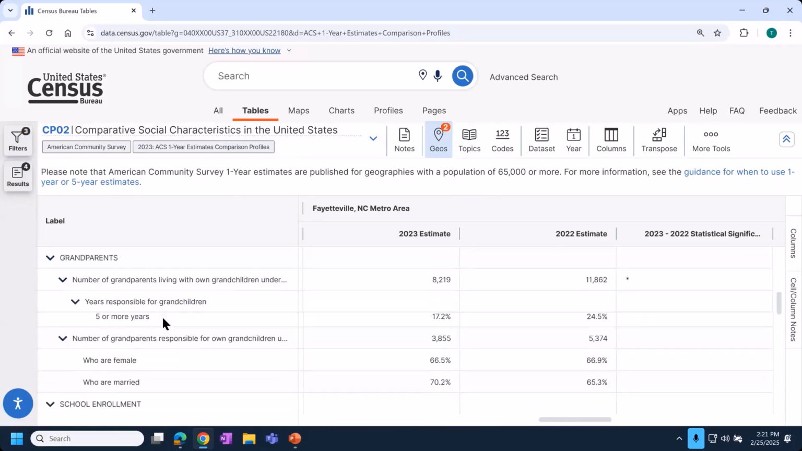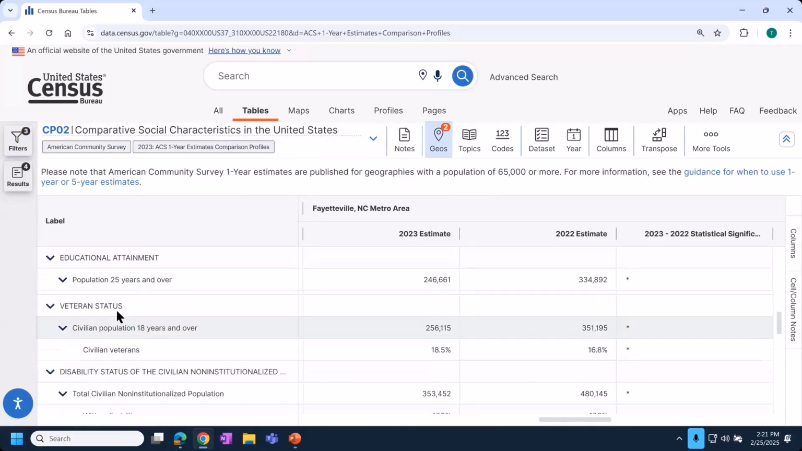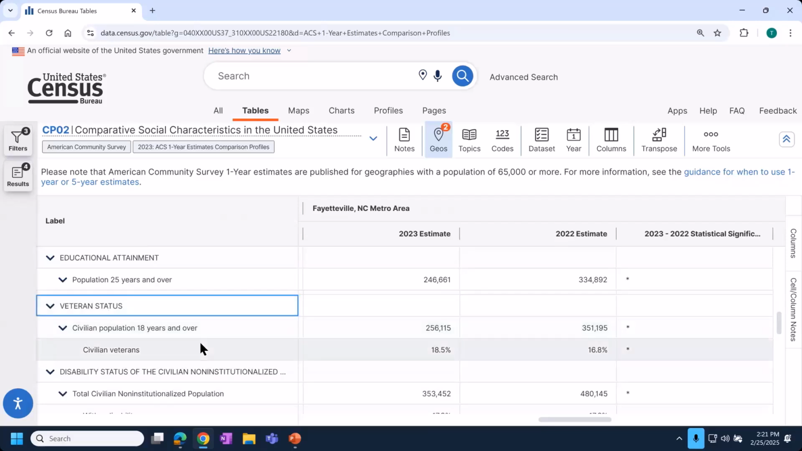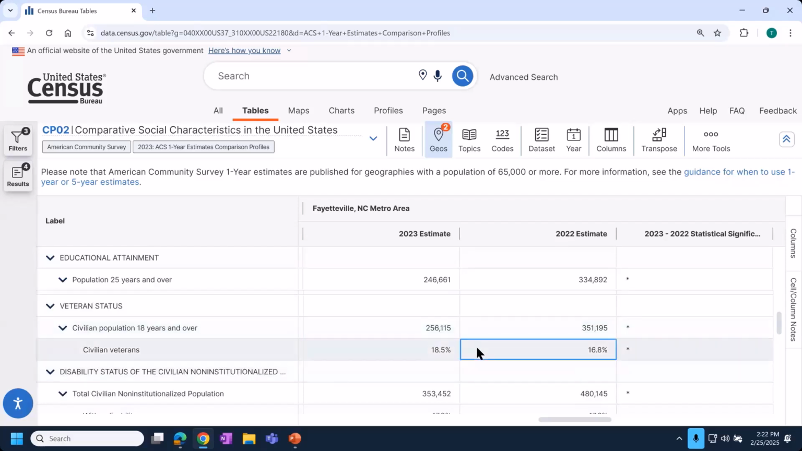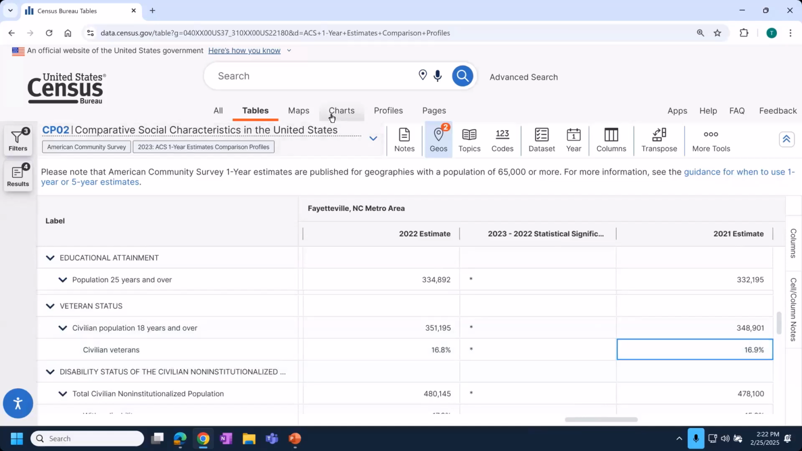So once you scroll down in this social characteristics table, you'll see a section called veteran status. And there is a civilian veterans row, and we can see 18.5% of the population in Fayetteville, North Carolina metro are veterans. So we found the table that has the data. We know it shows data over time, but how can we actually visualize this without having to look in just a table format? You guessed it, you'll click the charts at the top.